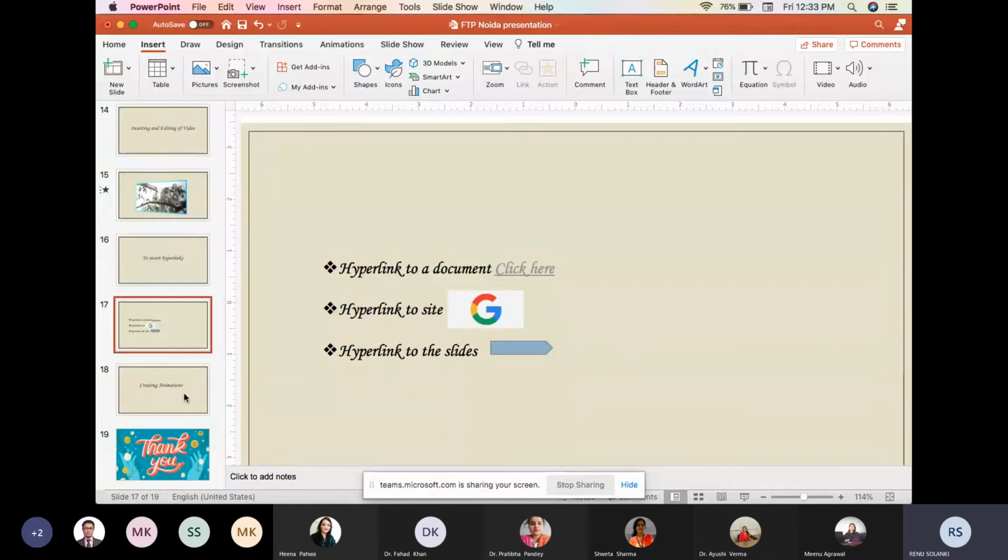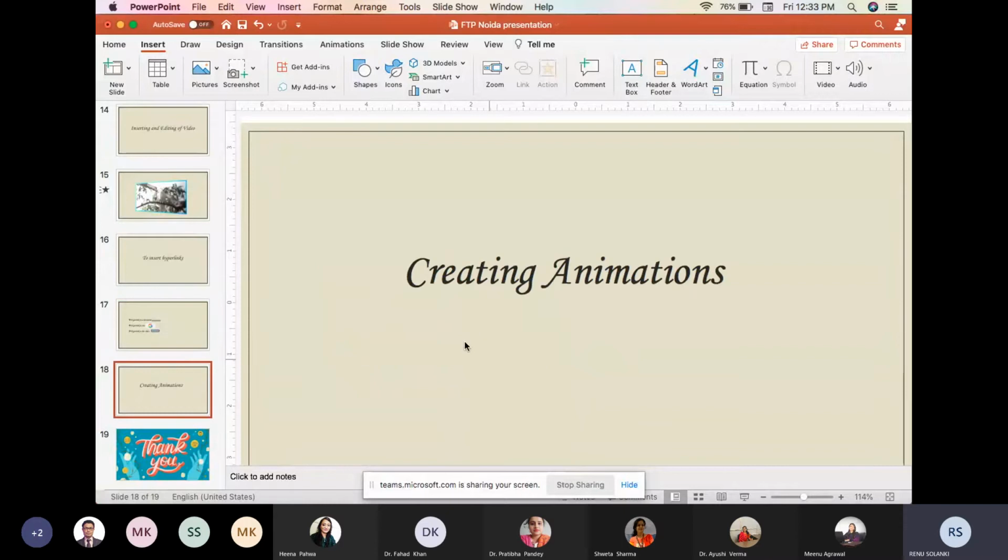Now come to the important feature of PowerPoint, that is creating animations. By using this option, we can create simple animations using PowerPoint. Let's see how it will work.